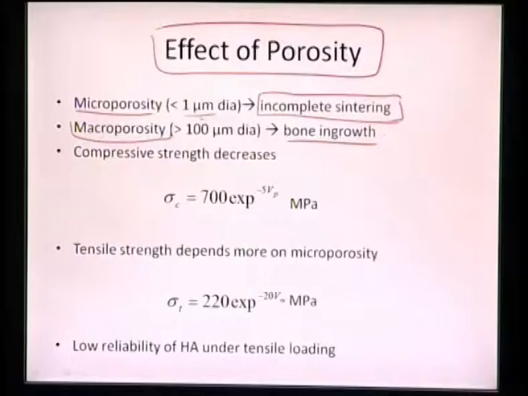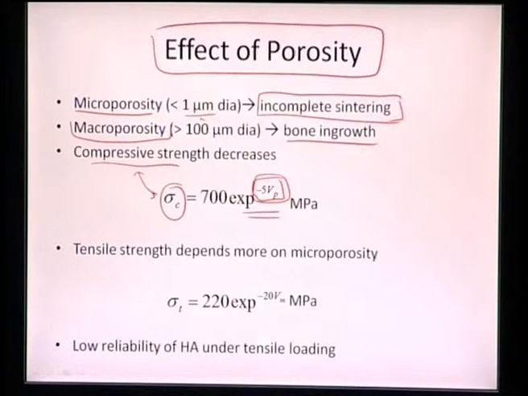So we can see that the total porosity, given by VP, is degrading the compressive strength. Whatever compressive strength we have is getting degraded by the total porosity, because this term is negative. So as VP increases, our sigma c will start decreasing to a large extent because the dependence is exponential. That is the overall deal with it: the higher the porosity, the more the compressive strength will decrease exponentially. That is the basic problem with it.